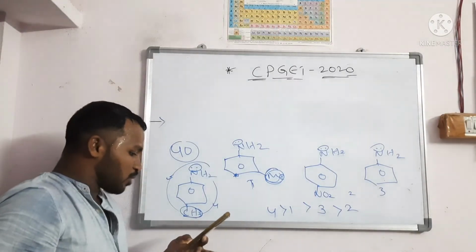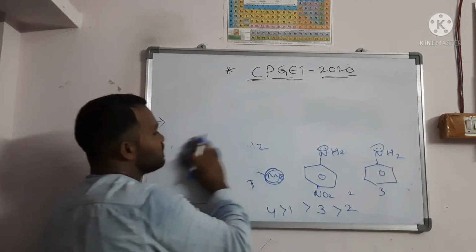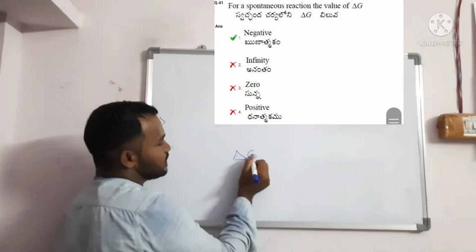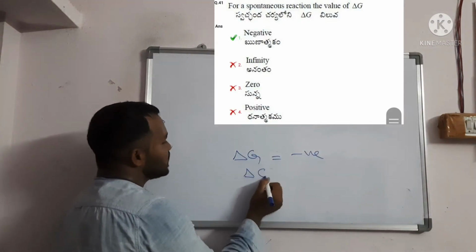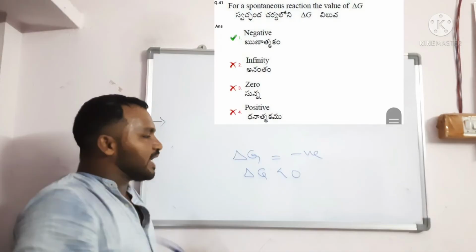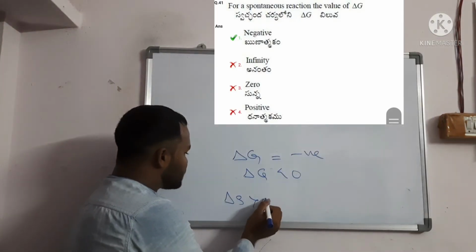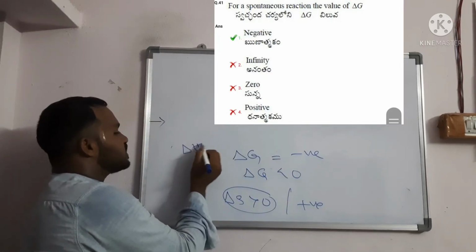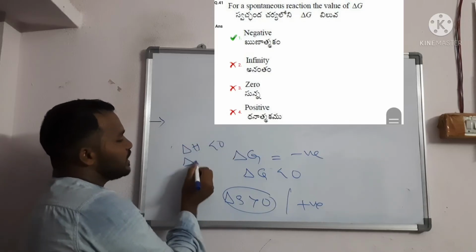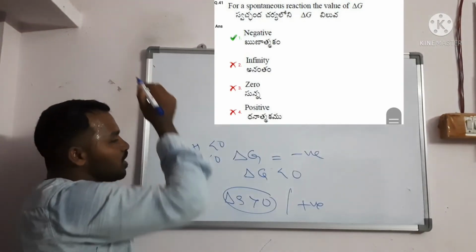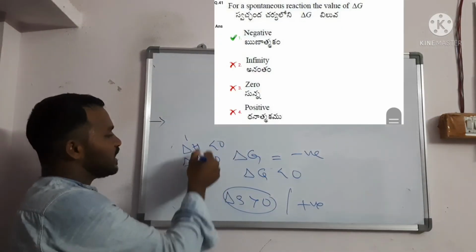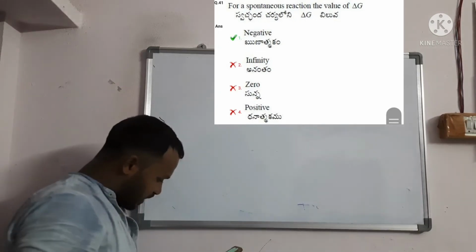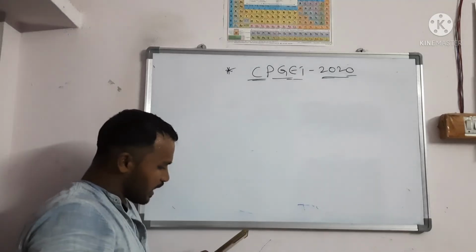Next, 41. For a spontaneous reaction, the value of delta G. Very, very basic question. I will tell you one trick. For a spontaneous reaction, delta G is always negative, that means delta G is less than 0. You should remember only entropy is positive: for a spontaneous reaction, delta S is greater than 0. The remaining ones, delta G is negative, delta H is negative, so delta H is less than 0, delta A is less than 0, you should write. So G, H and A are all negative. For spontaneous reactions, only entropy is positive. This is question number 41, right? Negative, you should write, or less than 0.